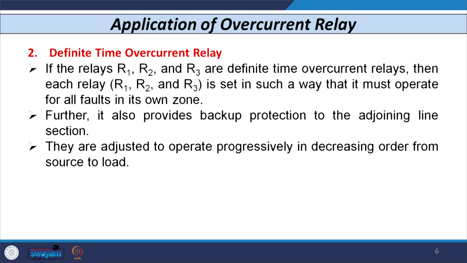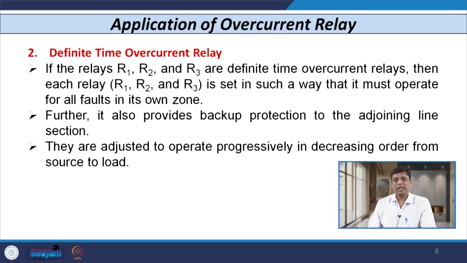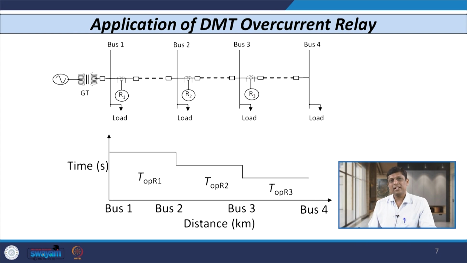Now, with this background, let us consider the next relay, known as definite minimum time overcurrent relays. Let us consider the multi-section radial network as shown in this first figure. We have 3 relays R1, R2, R3 connected between the 4 buses, bus 1 to bus 4, and in each section we have one relay. Let us assume that relays R1, R2, R3 are all definite minimum time overcurrent relays.